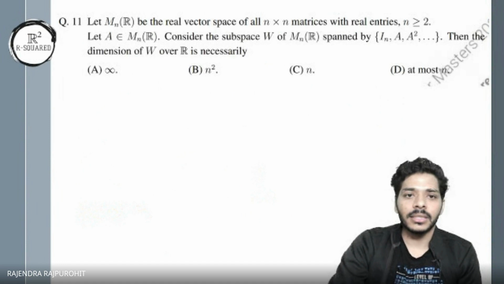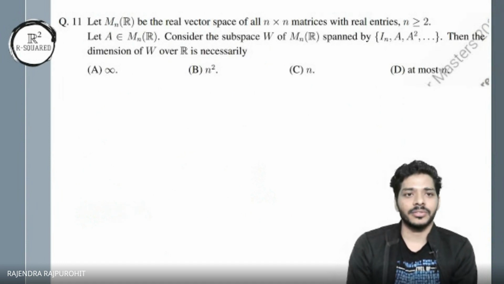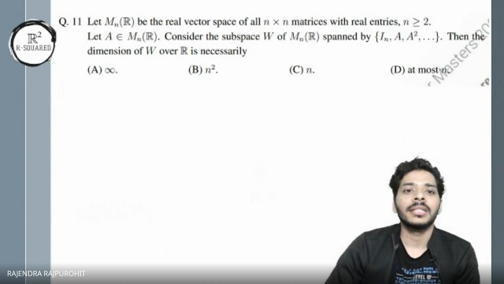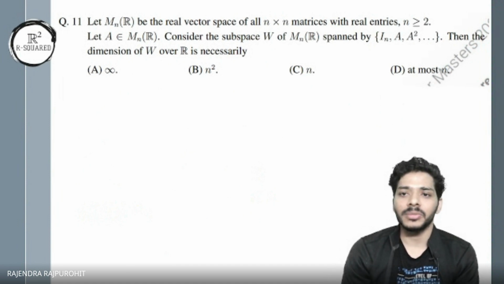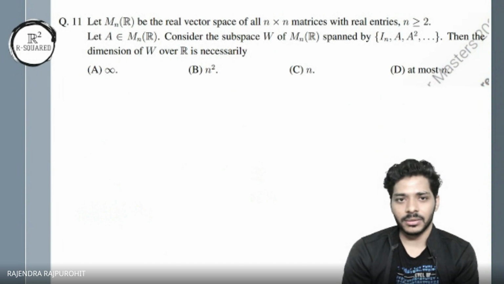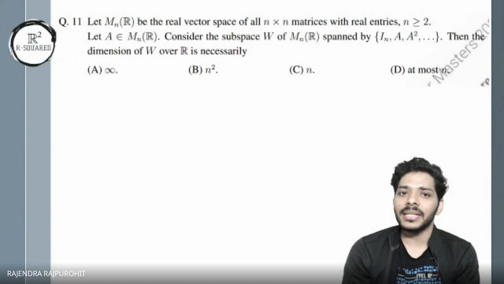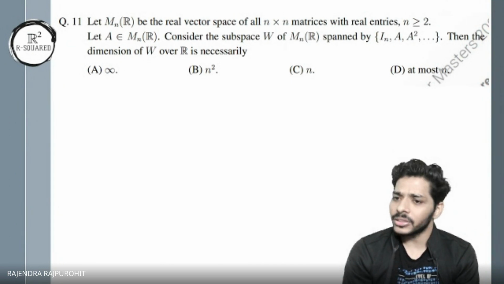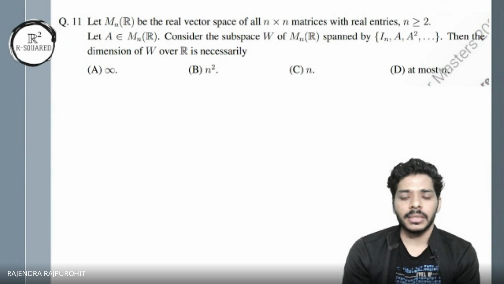All right. Let me move to this question, and then I think we are almost running out of time. This question is from linear algebra, and it's a decent question, but we can modify it and make a better question out of it. Try this out. Let M_n(R) be the real vector space of n cross n matrices with real entries, and n is at least 2. Consider a subspace W which is spanned by identity, A, A square and so on. What can you say about the dimension of this W?